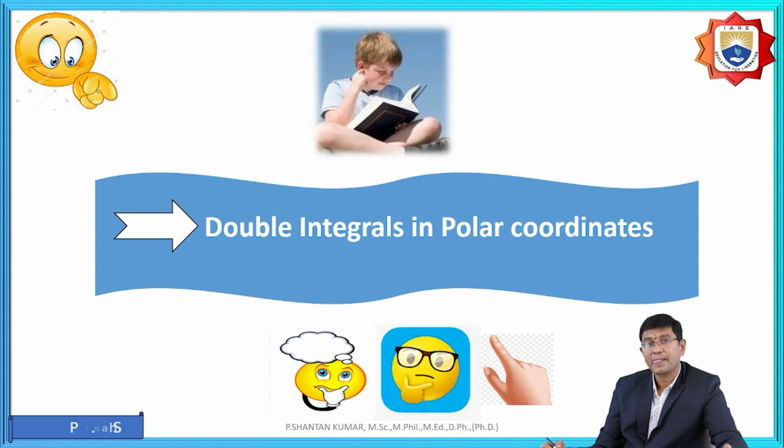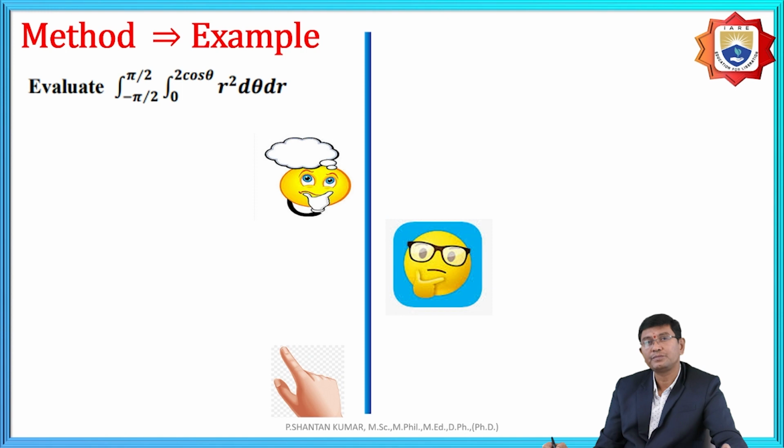And next one, polar coordinates. What is the meaning of polar coordinates? Polar coordinates are given as r comma theta. Based upon r comma theta, we need to find the solutions. If theta is given as the limits, then we integrate first with respect to r. If the limits are in r, then we integrate with respect to theta.